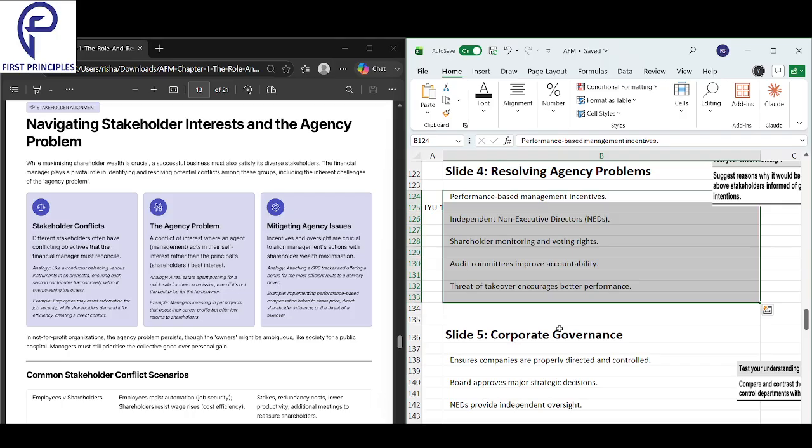Second, you should hire a lot of independent NEDs. Shareholder monitoring and voting rights is crucial. Audit committees will improve accountability, and the threat of takeover encourages better performance. So it's better to ensure that there are a lot of NEDs, audit committees are there, shareholder monitoring is happening, and performance-based incentives are in place. When all these things are there, slowly we will see that the problem will start resolving.